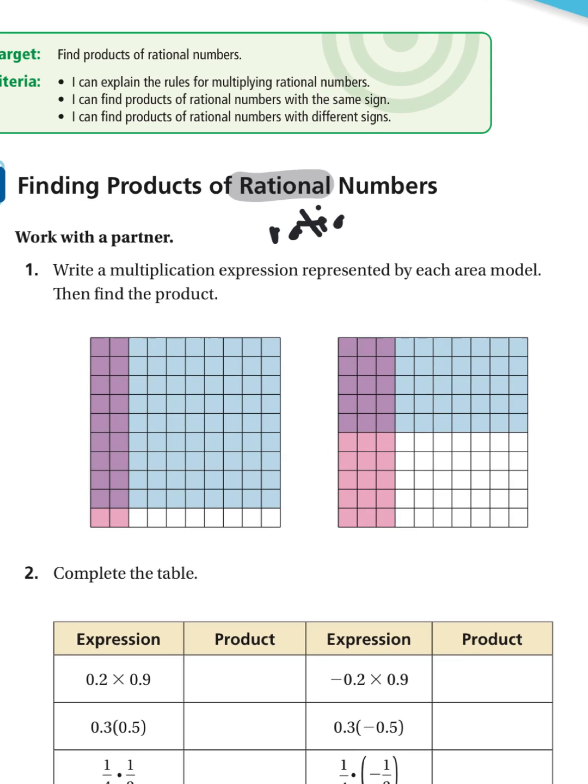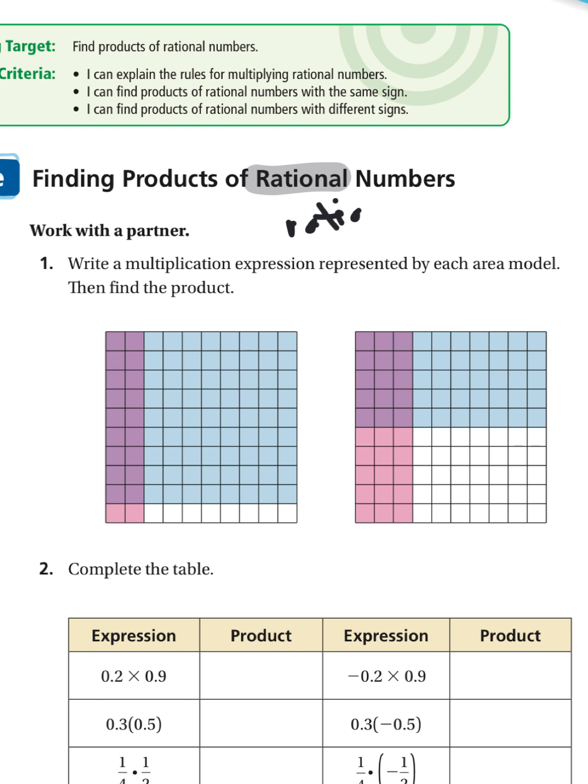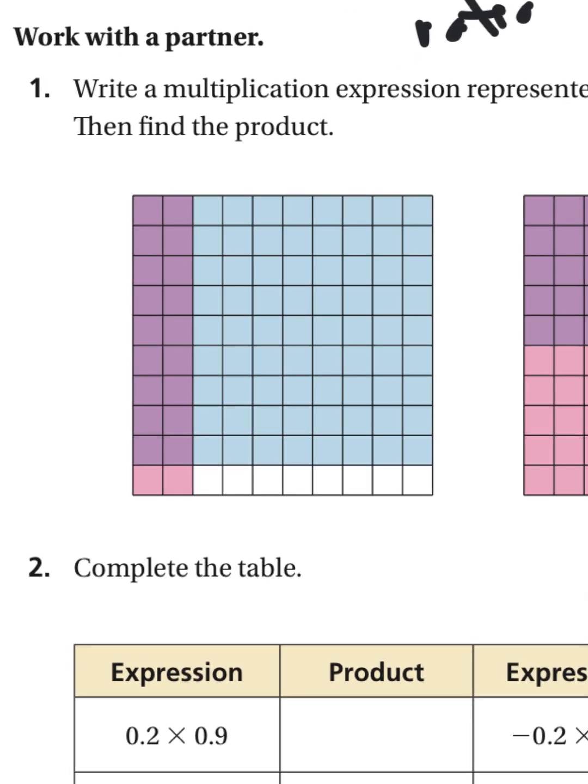All right, hopefully you've seen area models like this before. These are 10 by 10 blocks to represent multiplying decimals or fractions. So, because it's a 10 by 10, the denominator of our fraction is 10. So this represents 2 tenths times 9 tenths. Now we know when we multiply fractions, we multiply straight across. So 2 times 9 is 18, 10 times 10 is 100.